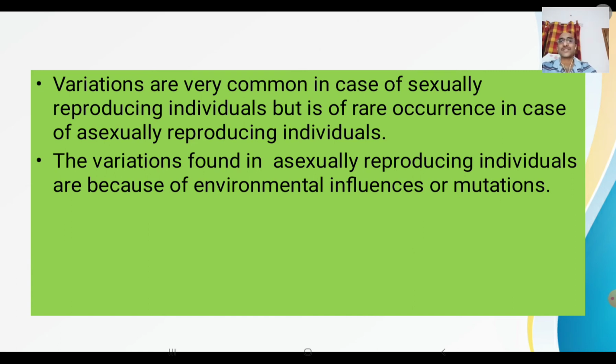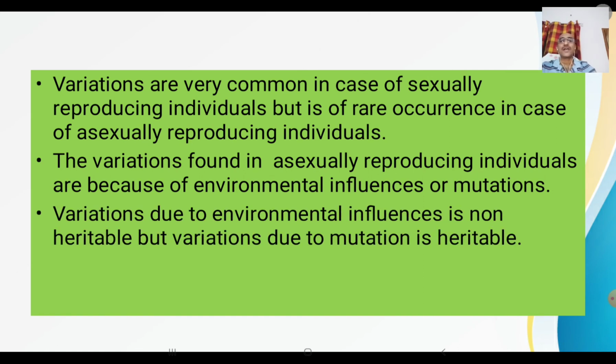In asexual reproduction, due to monoparental reproduction, the characters present in the single parent are transferred to the offsprings. But sometimes some kind of variation arises here also, because of mutations and environmental influences. When variations occur because of environmental influences, they are non-heritable. That means they are not transmitted from one generation to another. They get deleted from the offspring as it dies. They are not transferred to the next generation.